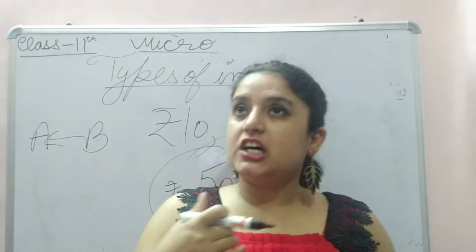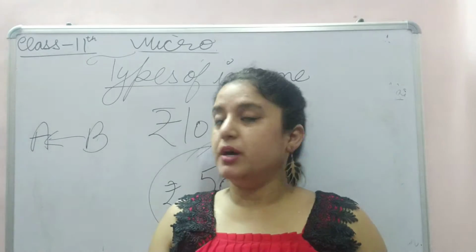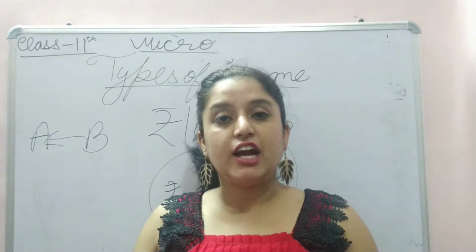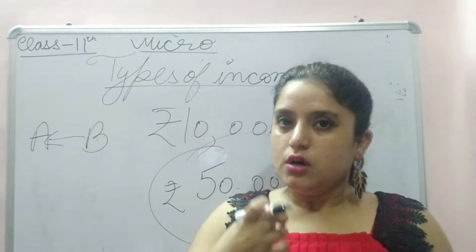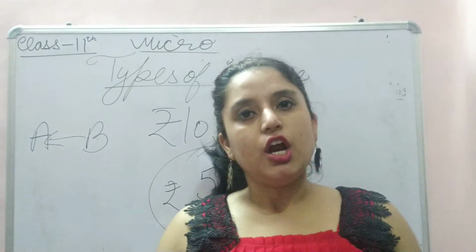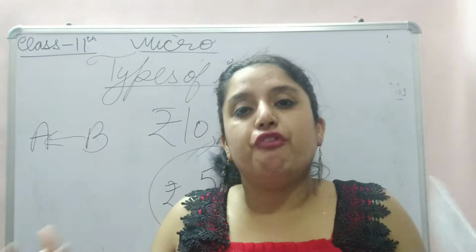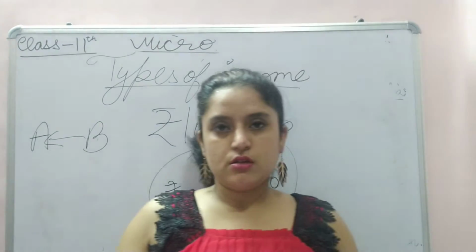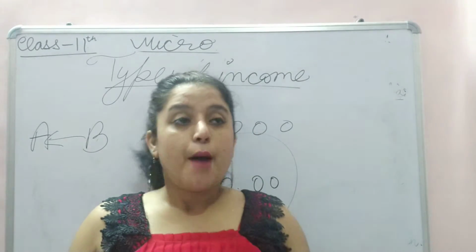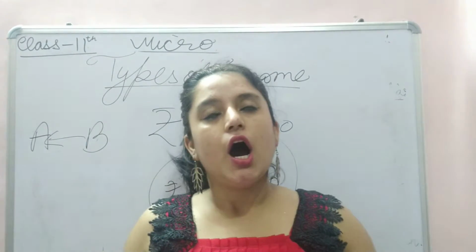And what is the opposite of earned money? Unearned money. We are doing types of income. Unearned money means money earned by non-productive activity, like windfall gains: winning a prize in cash or a lottery.